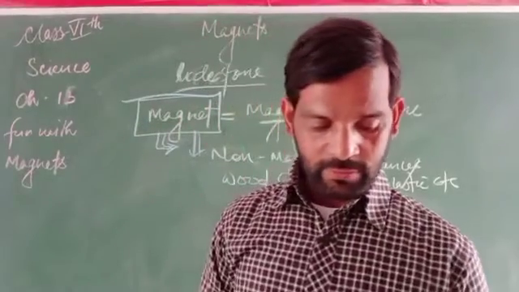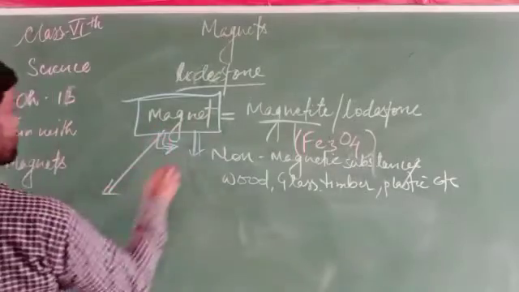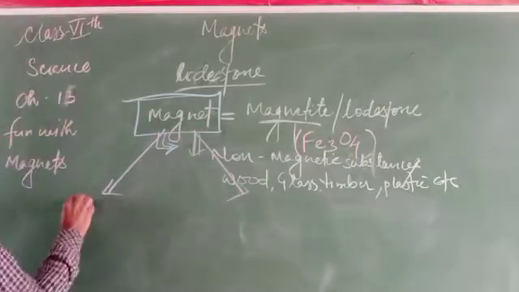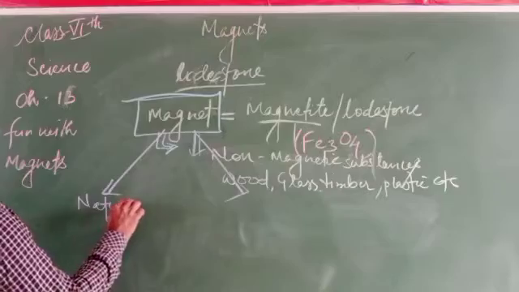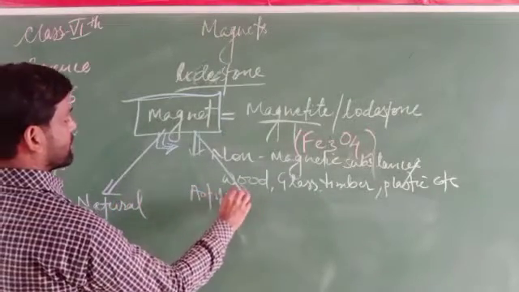Magnets occur in two forms. What are these? First is natural, and next is artificial or man-made.